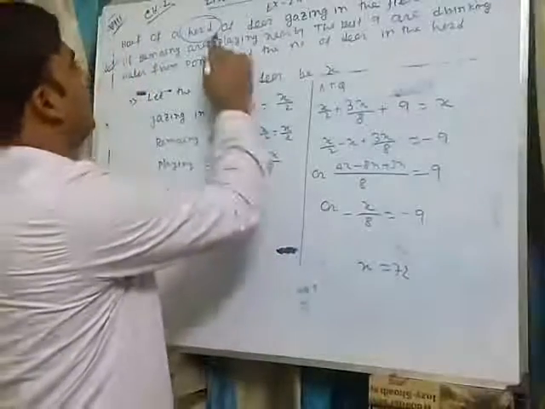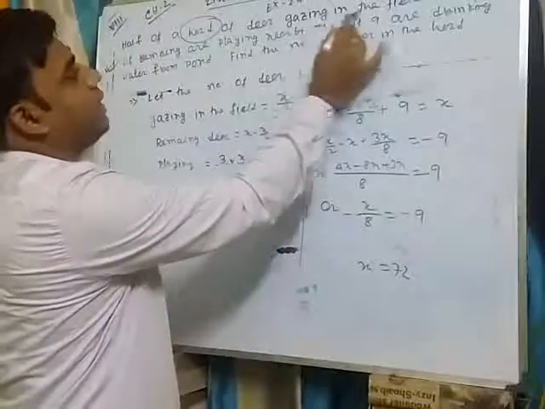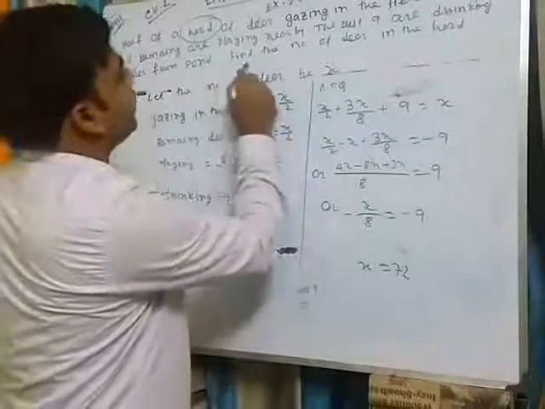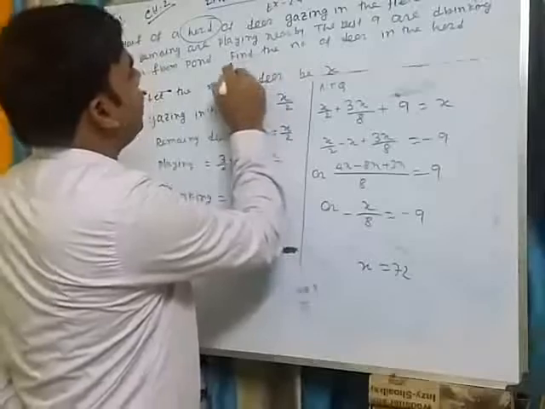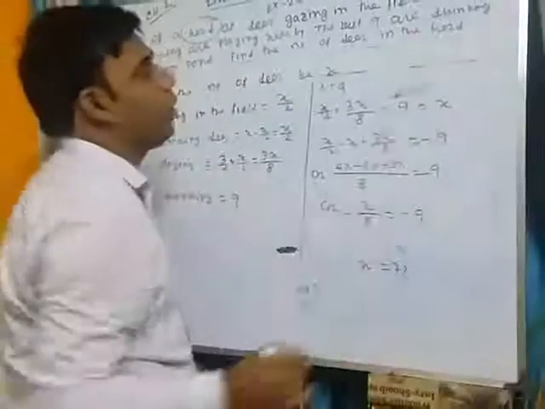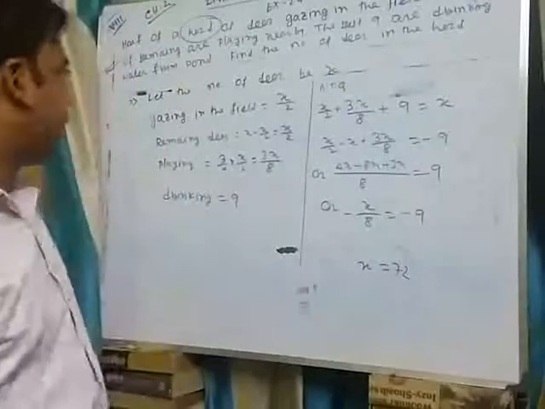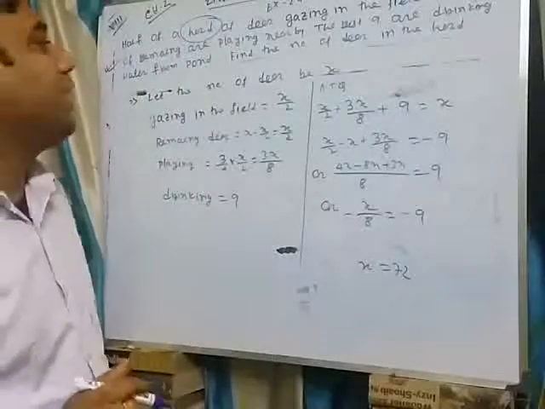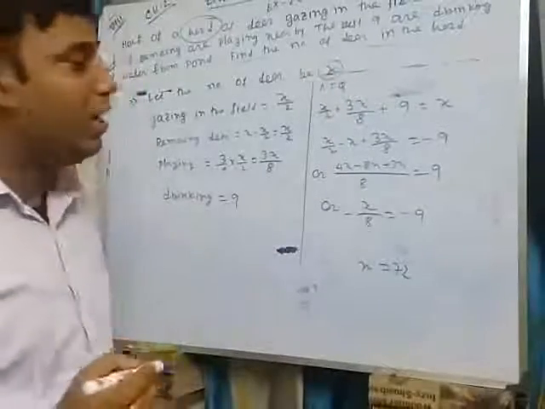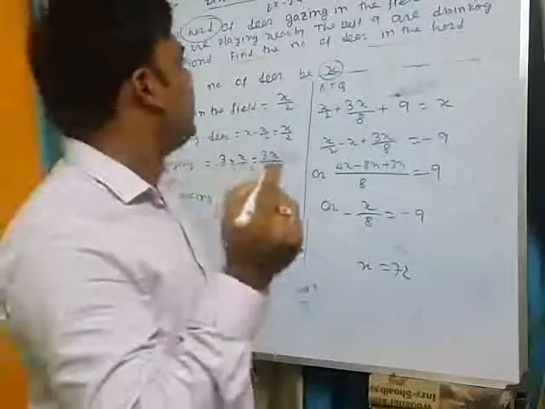That is a collective noun. So half of the deer are grazing in the field. First of all, our required quantity is what is asked in the question: find the number of deer. Let the number of deer be x. X is the number of deer in this mentioned herd.